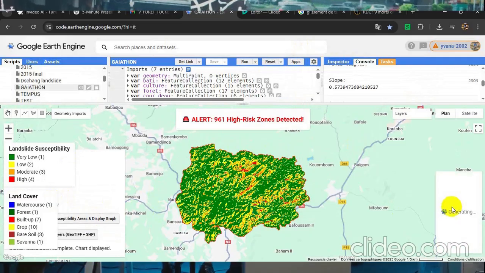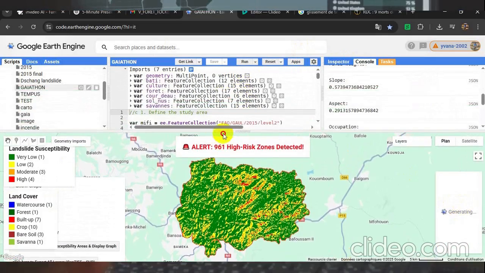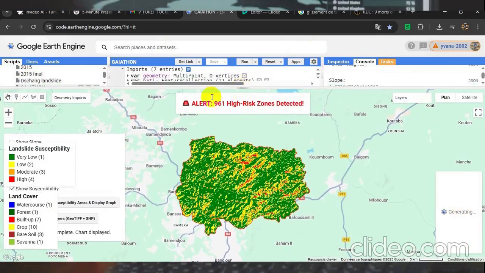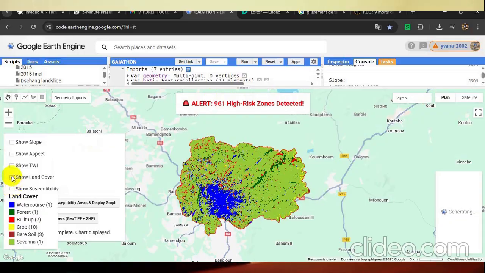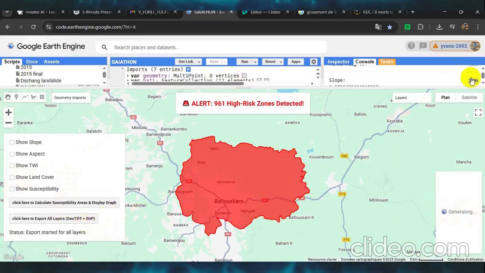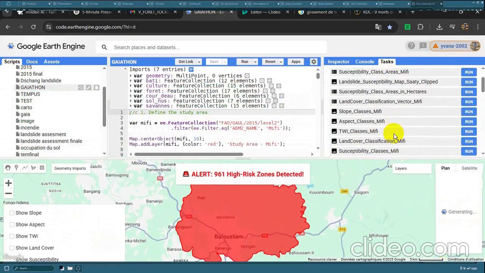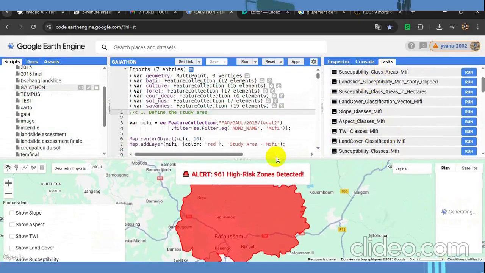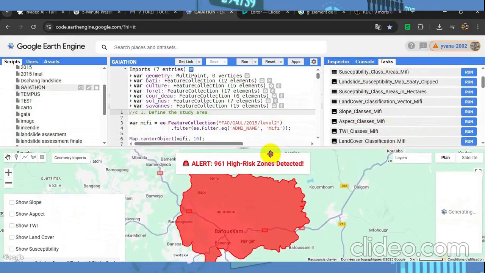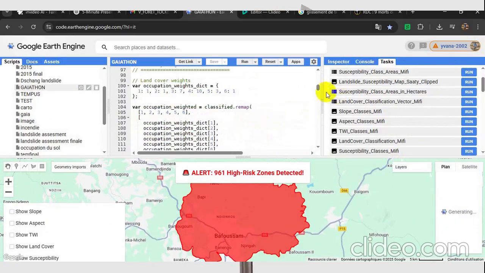The system automatically calculates areas and generates alerts for high-risk zones. All results are exported as GeoTIFF and SHP files for seamless integration into existing systems. I built an interactive Google Earth Engine app, so users can visualize layers in real time, compute areas instantly, and export outputs with a click. The interface is designed for both technical pros and decision makers, making the insights actionable, not just academic.